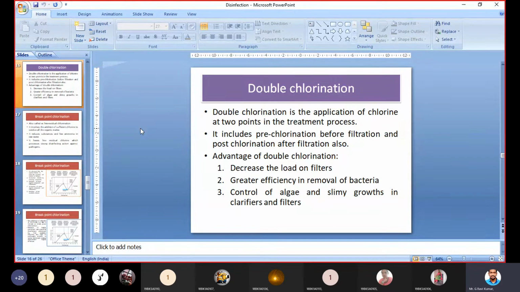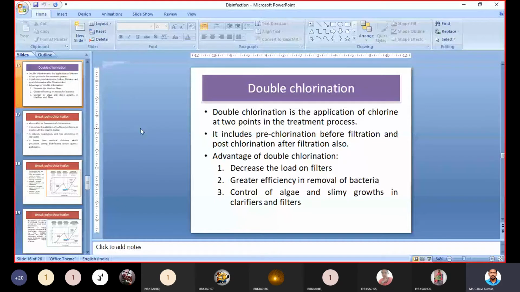So it depends upon the bacteria present in the water, and also on the purpose for which we are treating that water: either to send to industries, to the public, or to other purposes such as factories or other commercial uses. Even sometimes we need to send water to laboratories, in which case we need distilled water. For that purpose we need to employ chlorination more than two times.